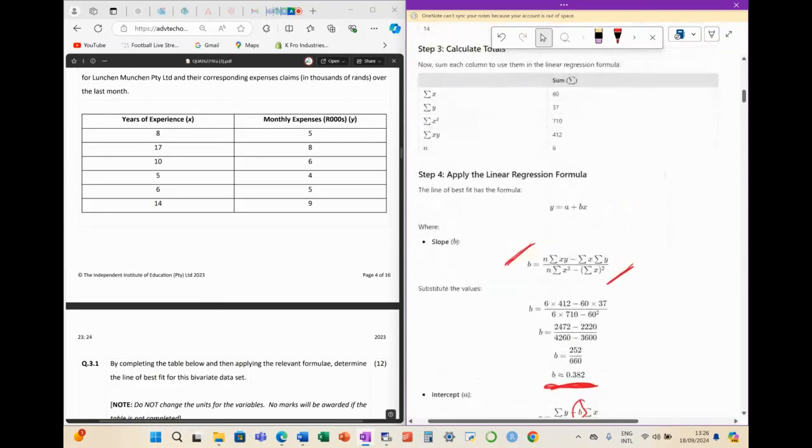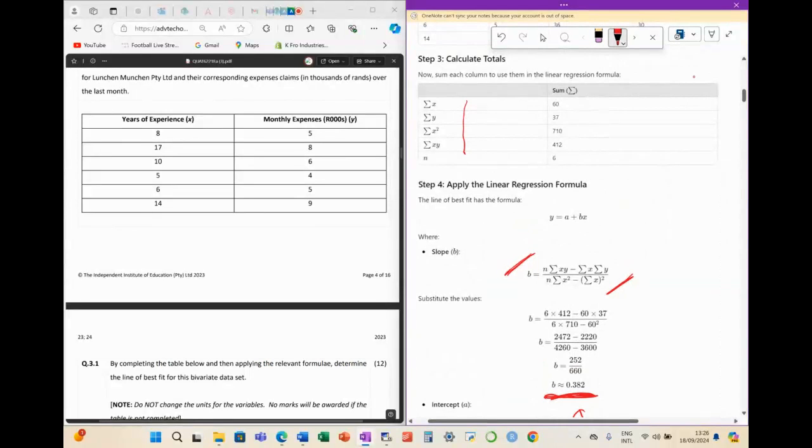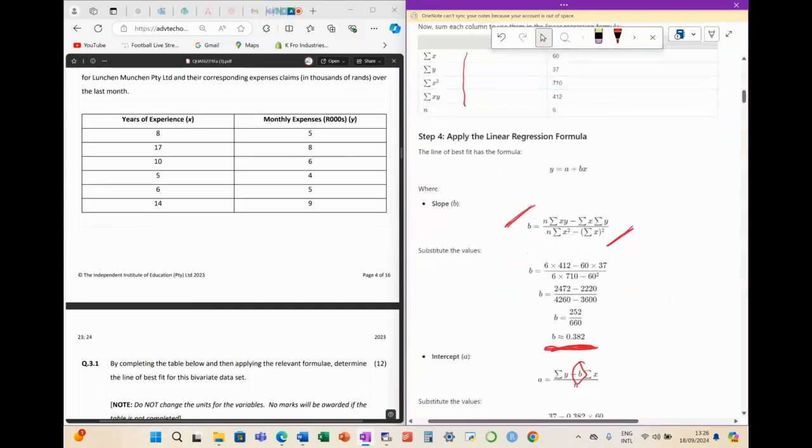This is why we started with getting these summations, so that when we plug into our formula to get B, we have all the necessary variables that we need.